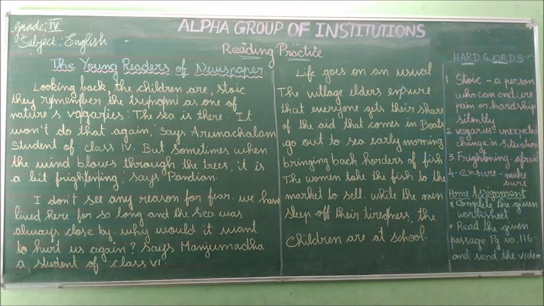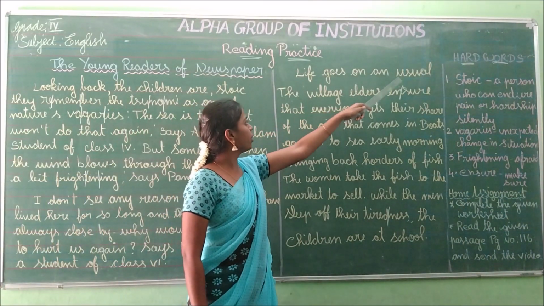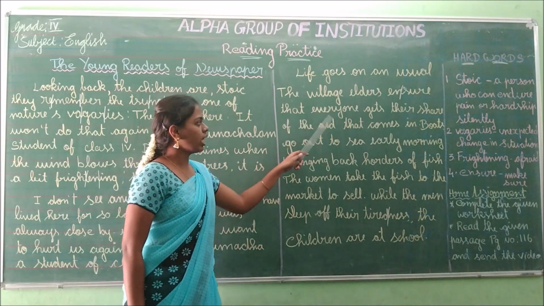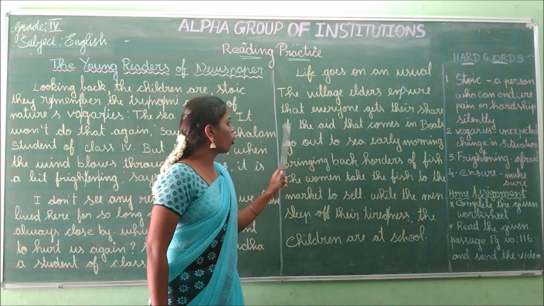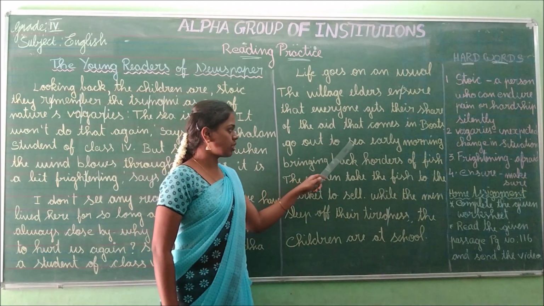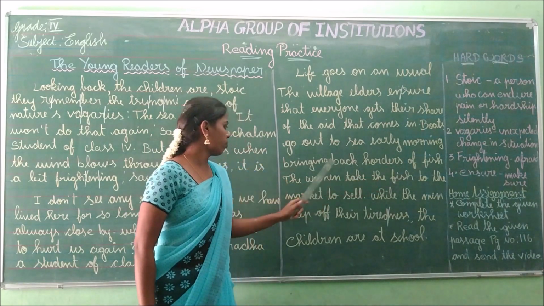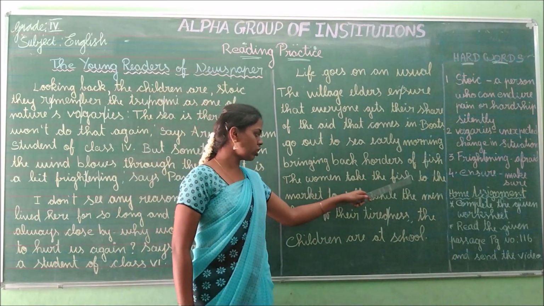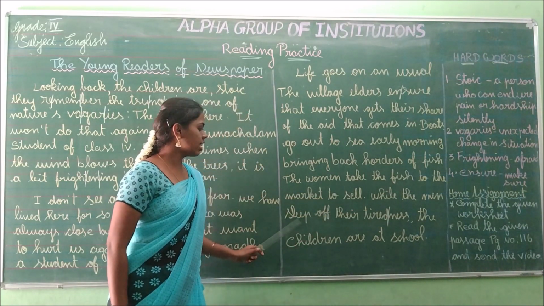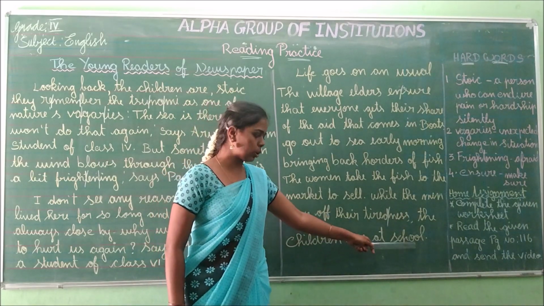Says Manjumala, a student of class 6. Life goes on as usual. The village elders ensure that everyone gets their share of the aid that comes in. Boats go out to sea early morning, bringing back orders of fish. The women take the fish to the market to sell, while the men sleep off their tiredness. The children are at school.